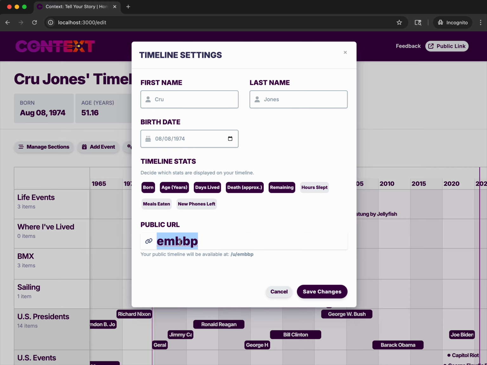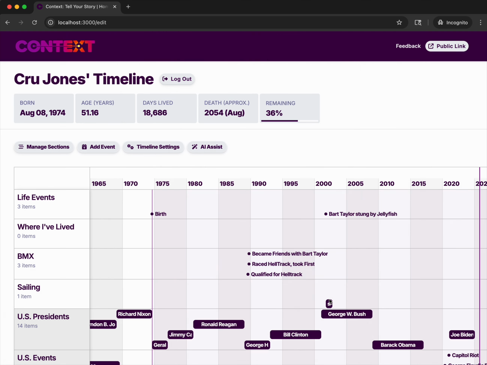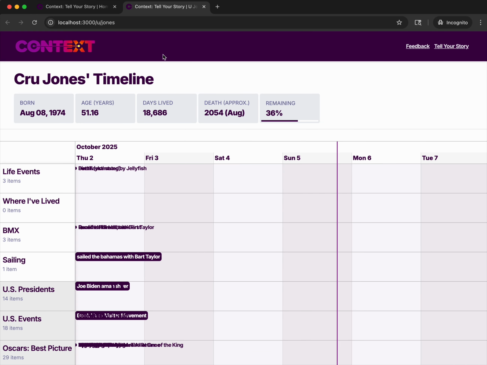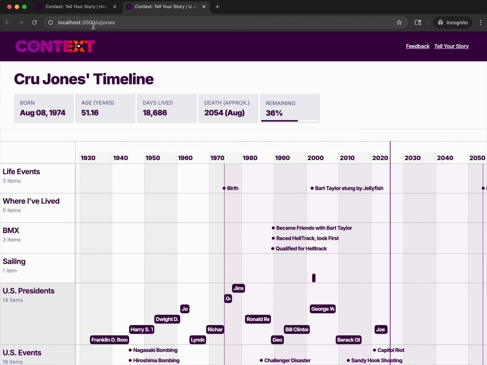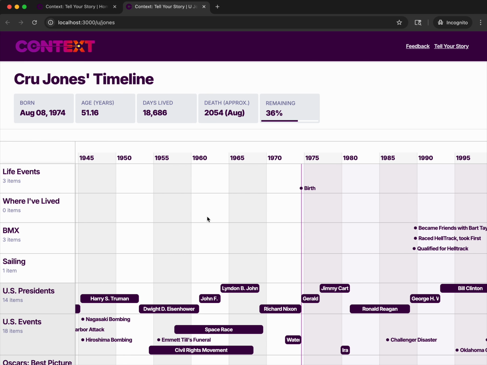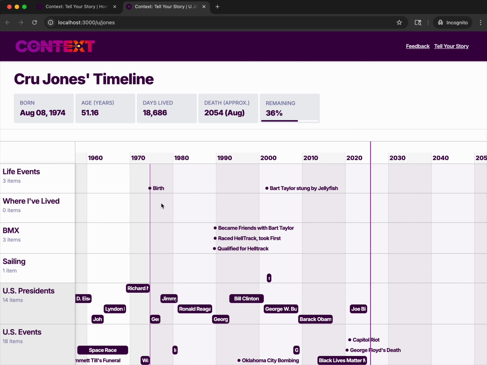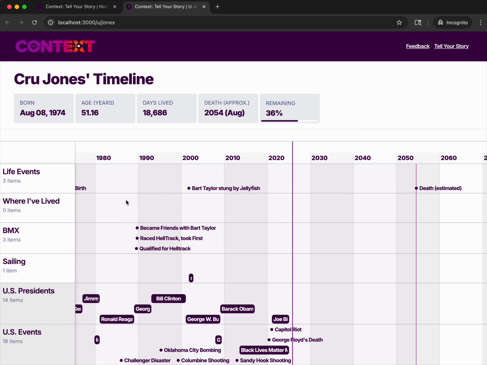So here I'm going to do Jones. It's available. I do save. And now when I click on public link, it's whatever the URL is /u/Jones. And now the edit buttons are all gone, right? This is now a public timeline. This is what you share with someone. This goes in your footer, or the idea would be that this is your about me kind of page that you share with someone before you go meet them for coffee or something like that.